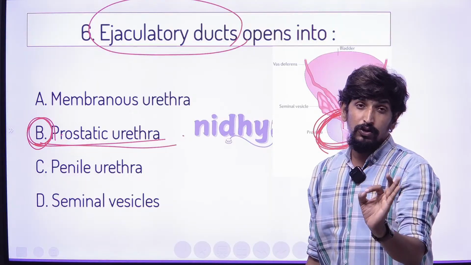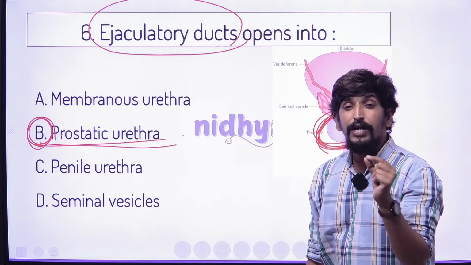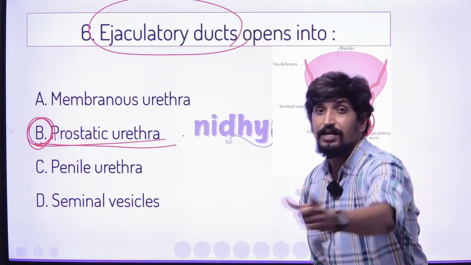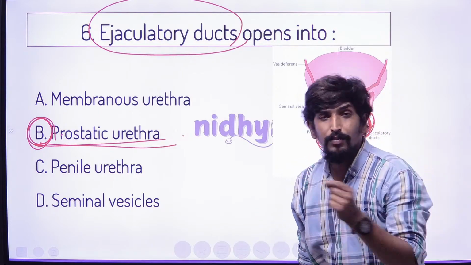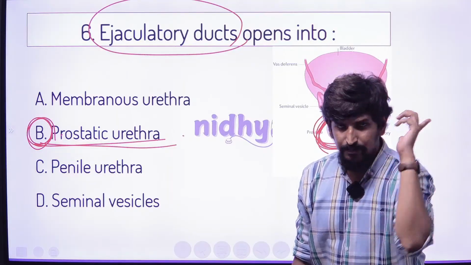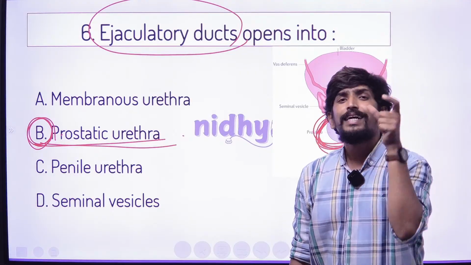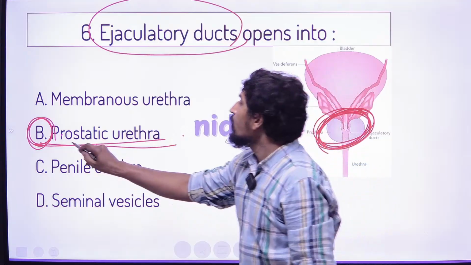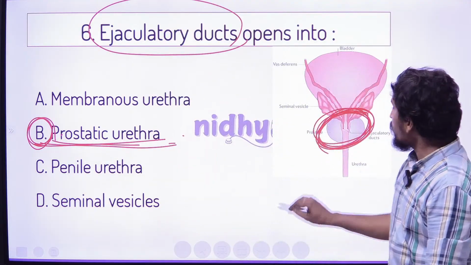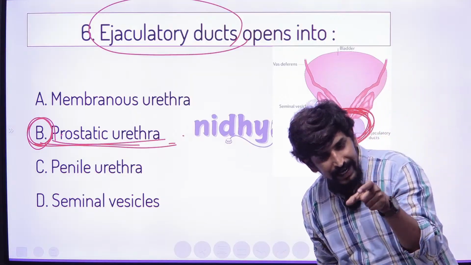So you know, in the male, sperm and urine travel along a similar track. In the same track there is passing of the urine and passing of the semen. Both travel in one track. That connection zone is called the prostatic urethra, where we can see the connection of the ejaculatory duct.